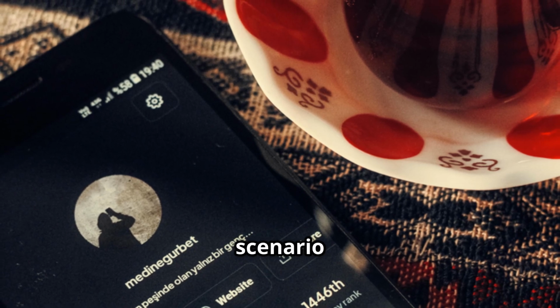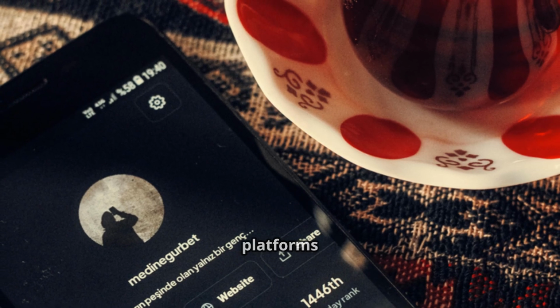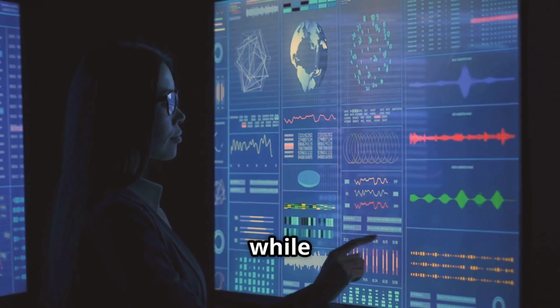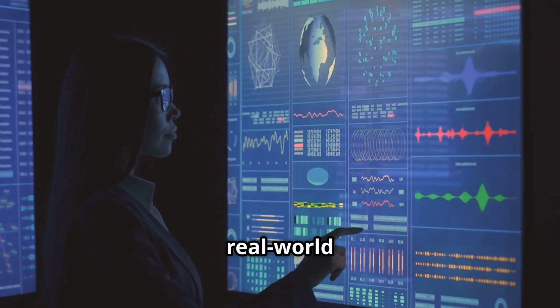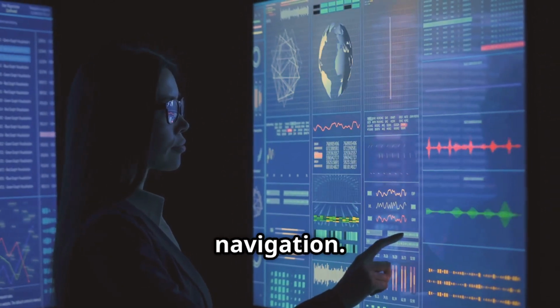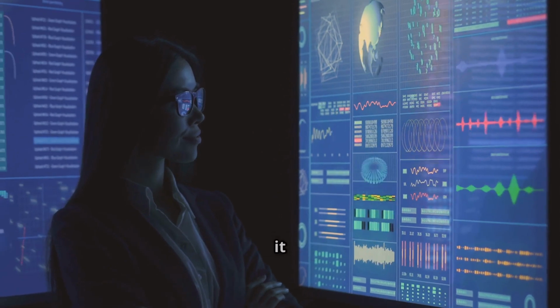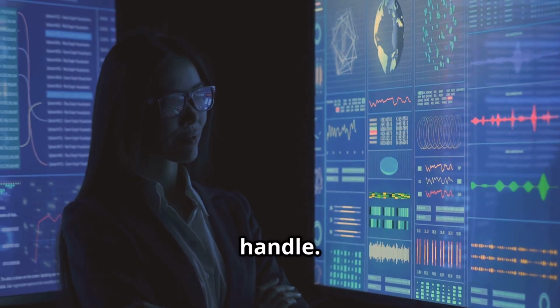This is a common scenario in many applications, from social media platforms to e-commerce sites. This nesting of data within data, while reflecting the complexity of real-world information, requires careful navigation. Each layer of nesting adds a new dimension to the data, making it richer but also more complex to handle.